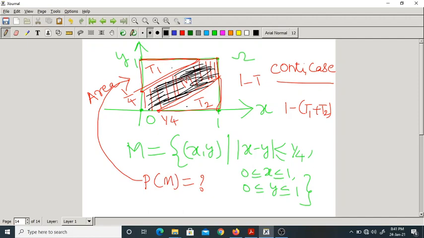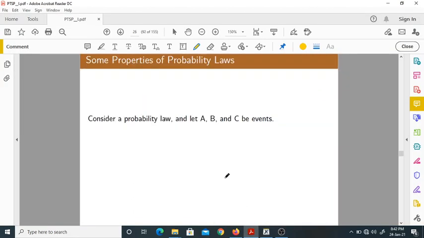You get the area of this shaded region, which gives you the probability that both Ramu and Raju will meet each other. Don't worry, I will try to solve more problems of this kind. But remember, when we go for the continuous case, we take this area to find the probability. Anyway, let us stop here. Thank you.